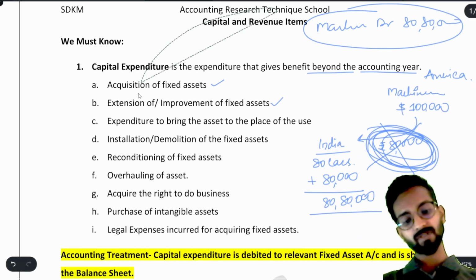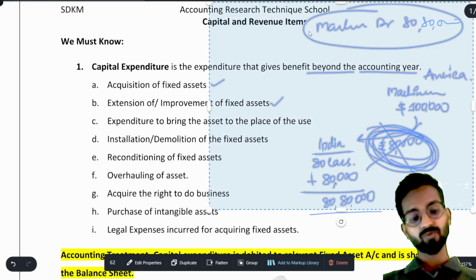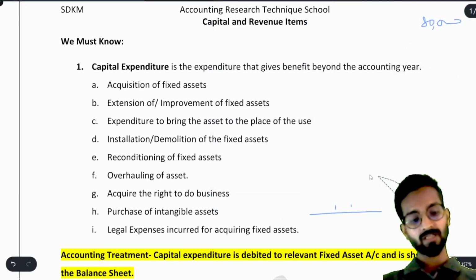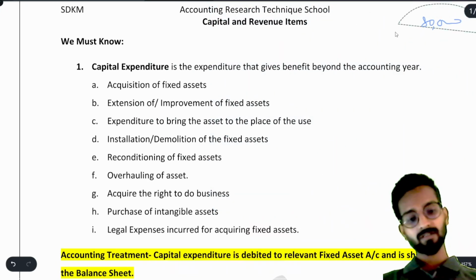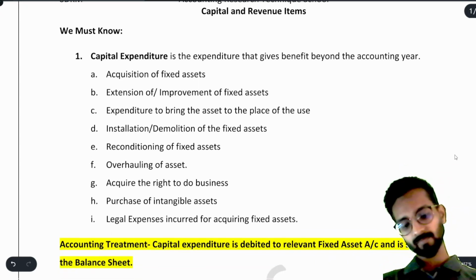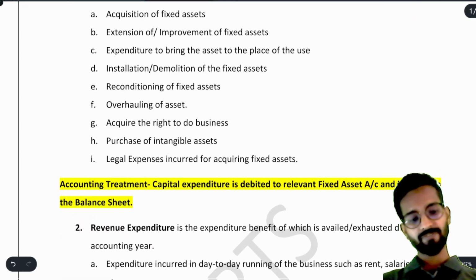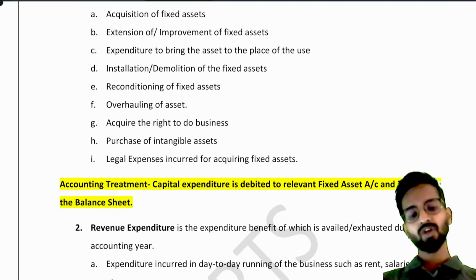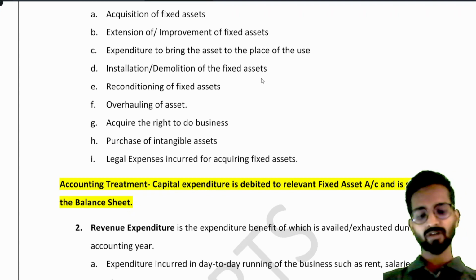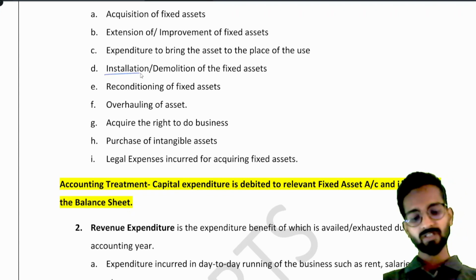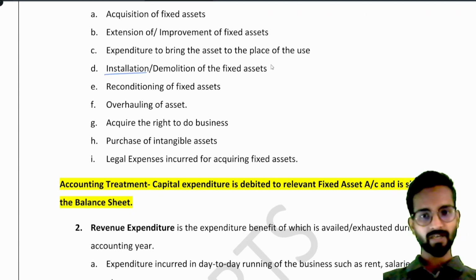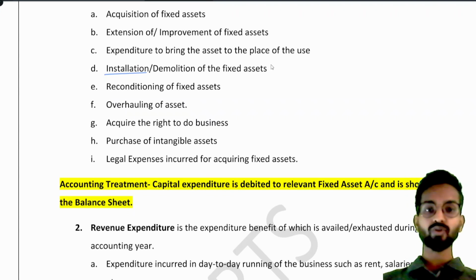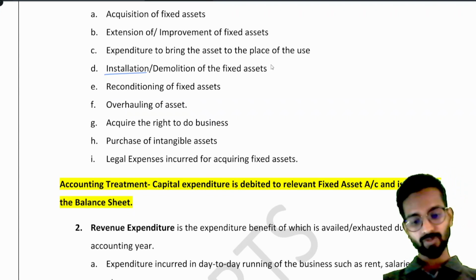Understood? So all the expenses which help us to bring the machine to our business location will be added to our machine account or asset account. After that, installation or demolition of the fixed asset. Whatever fixed asset you are buying, whether it be machinery in the factory or air conditioners and refrigerators in our houses, everything has to be installed in our office or at our house. So all those expenses should also be added in the fixed asset account only.